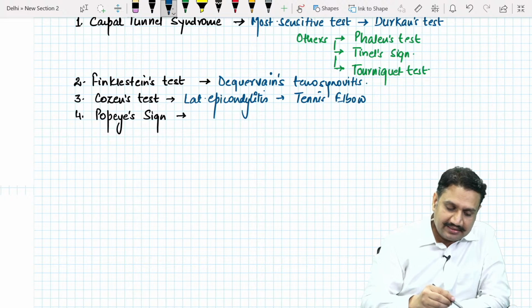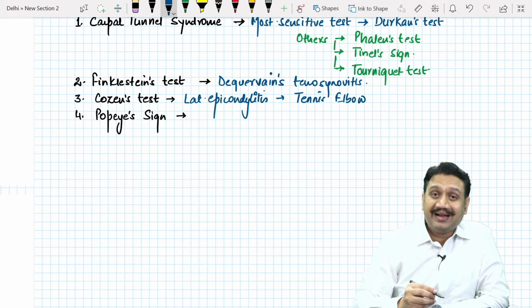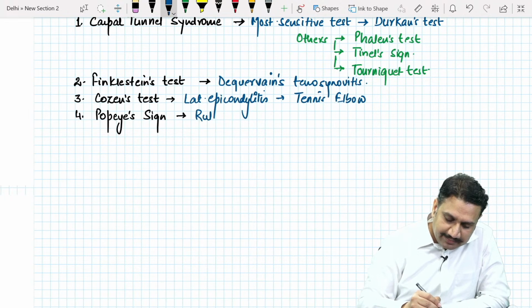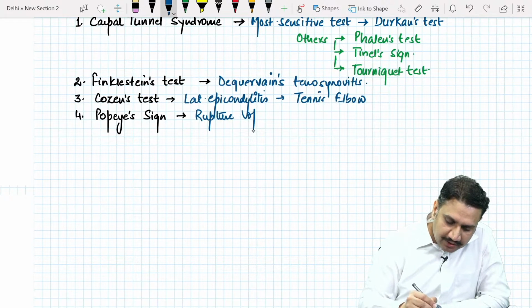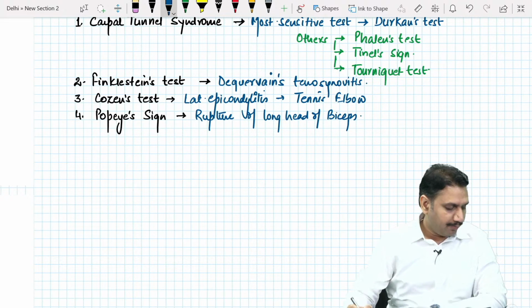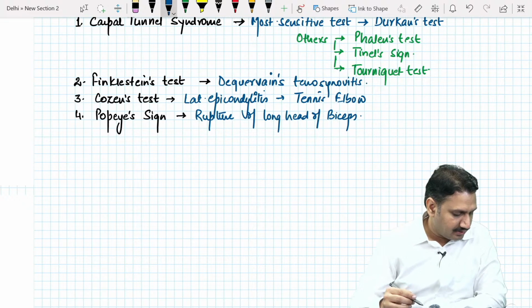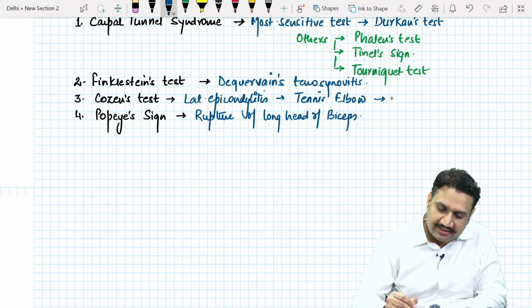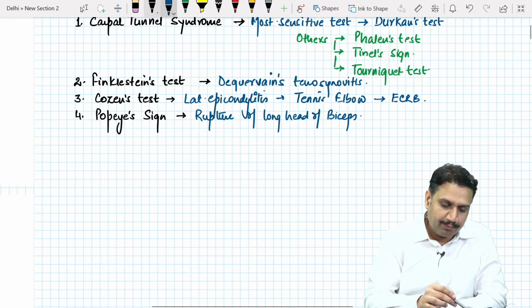The Popeye sign. It is suggestive of the injury to the biceps, the long head of biceps. So rupture of the long head of biceps. Okay, rupture of the long head of biceps is seen where? It is seen in the Popeye sign, right? Yeah, you are right. Absolutely, Richa is right. Then what is the most common muscle involved here? It is extensor carpi radialis brevis. Absolutely correct. All right, the Popeye sign.